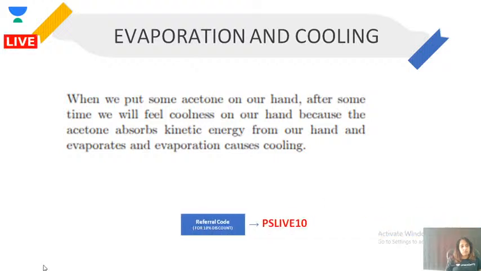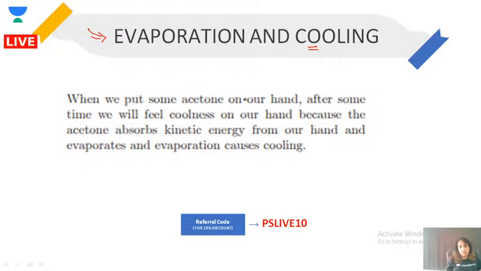Okay. So the next topic is evaporation. You get a lot of questions from the evaporation topic. A lot of questions can be made from this topic. So first of all, you need to understand what evaporation is and how it causes cooling.